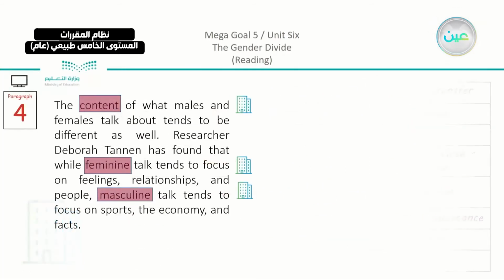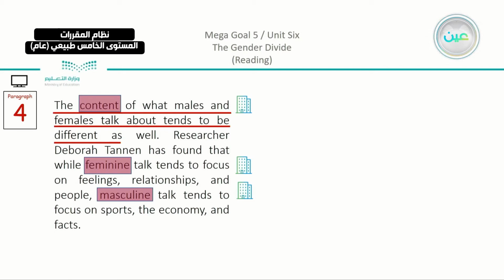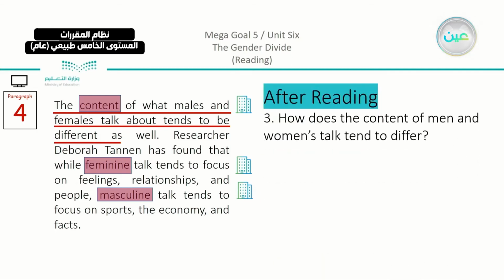Going back to our paragraph, now from the start, the topic sentence is: the content of what males and females talk about tends to be different. So I am speaking this time about the content, and what males and females differ in. You can see the answer. Now we have the question: how does the content of men and women's talk tend to differ? Okay, we have a short paragraph, so we can find the answer easily.